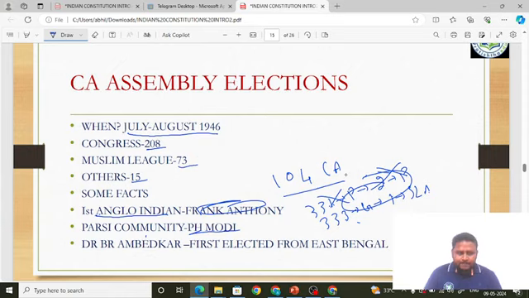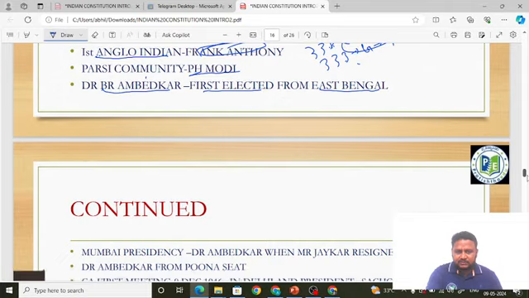See, Dr. B.R. Ambedkar was first elected from the East Bengal province. But as you know, there was the partition of Bengal, which took place in 1905. When the Indian Union was formed, some parts of Bengal went into Bangladesh. So that part from where Dr. Ambedkar was elected also went into Bangladesh. Then it was called East Pakistan. Okay, after the Bangladesh Liberation War, it was called Bangladesh.